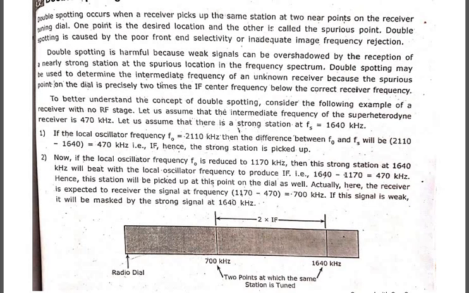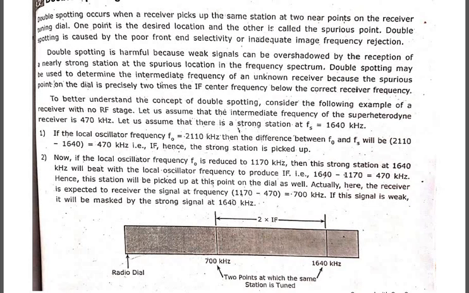So double spotting occurs when a receiver is picking up the same station at two near points of the receiver tuning dial. One point is the desired location, what we actually want to get from transmitter 1 to receiver 1, and the other is called the suppressed point. Suppressed is nothing but your interfering or unwanted point. So double spotting is caused by poor front end selectivity or inadequate image frequency rejection. So now I think everyone is linked up with image rejection and why we get double spotting.